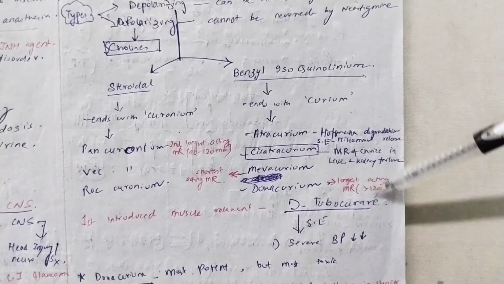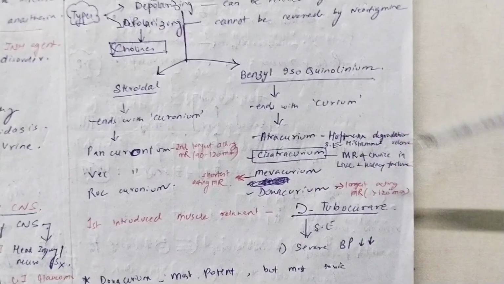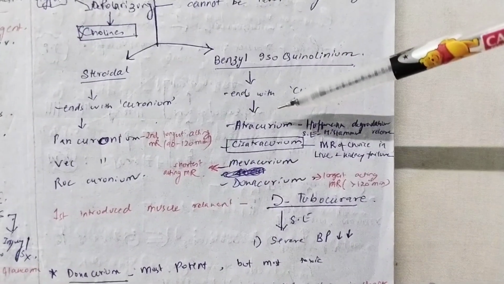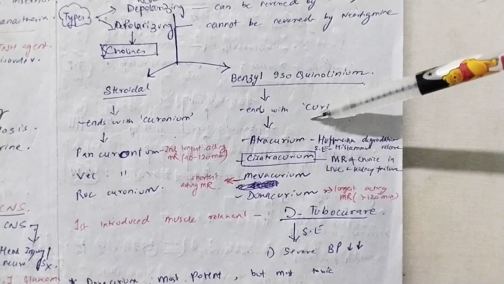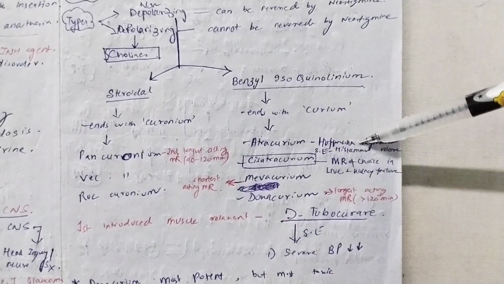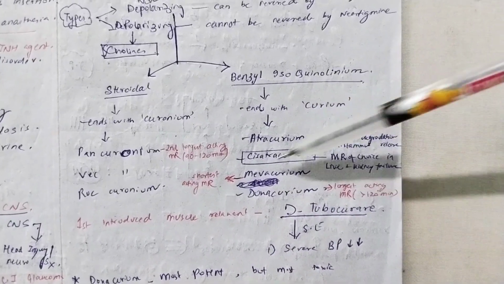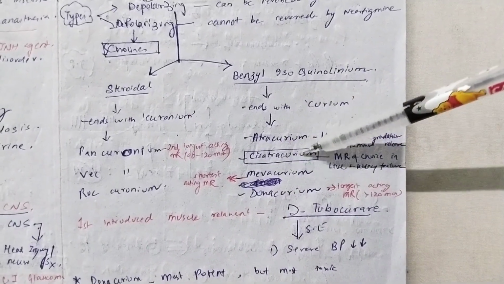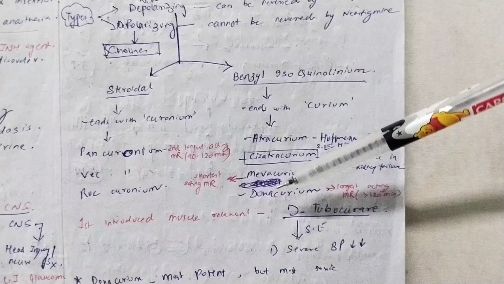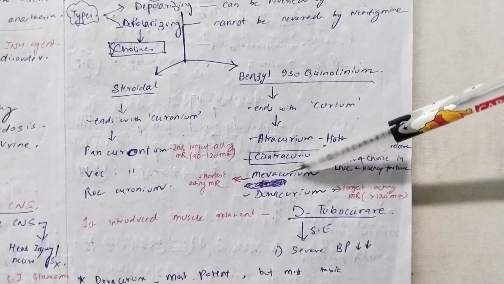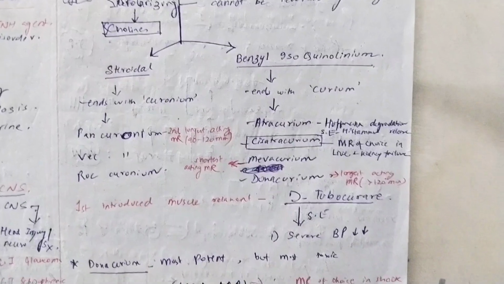Now here, the longest acting is doxacurium, and it is also the longest acting muscle relaxant anyway, which is more than 120 minutes of time. Now atracurium, you just have to remember one point about it, that it undergoes Hofmann degradation. So its side effect is it causes histamine release and allergy. Now cisatracurium is just the advanced form of atracurium, and this is the muscle relaxant of choice in liver and kidney failure. And as we talked about the longest acting muscle relaxant, we have to know about the shortest acting. So mivacurium is the shortest acting and doxacurium is the longest acting.